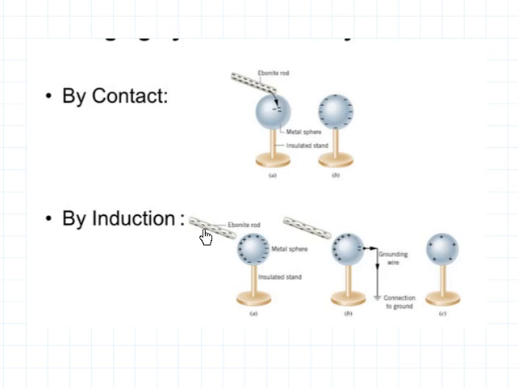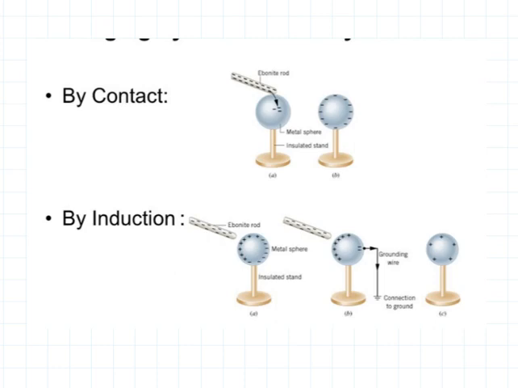The ebonite rod is negatively charged, but the sphere has a positive charge. But in the method of conduction, the charge of the ebonite rod is negative, and the charge of the sphere is also negative. So these are the two differences when you compare charging by conduction and induction.